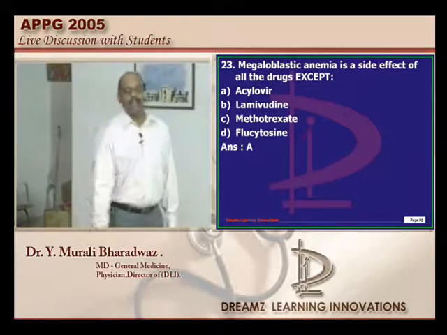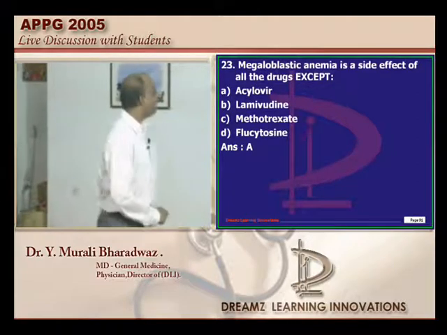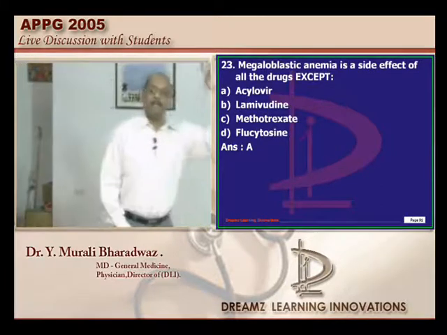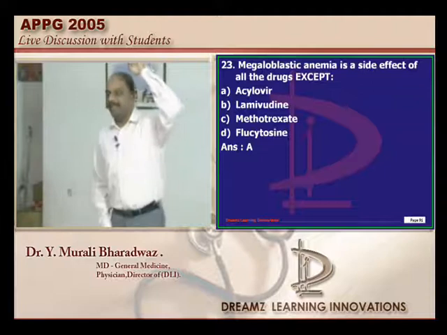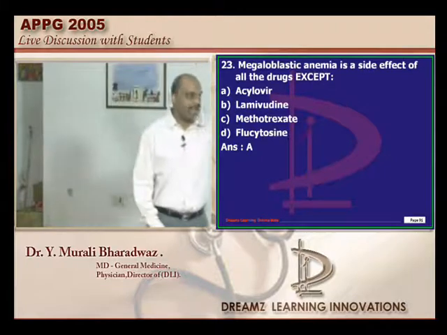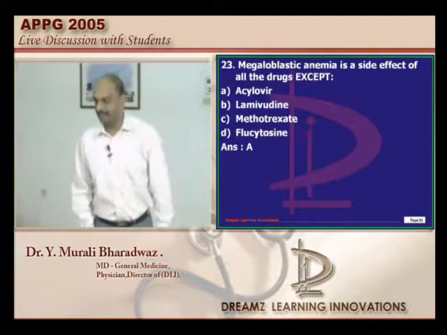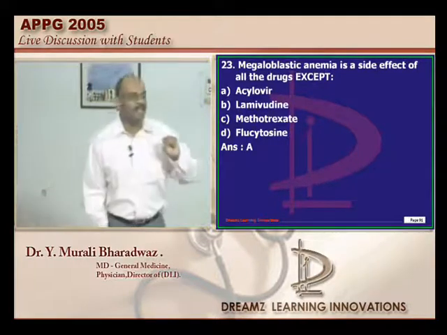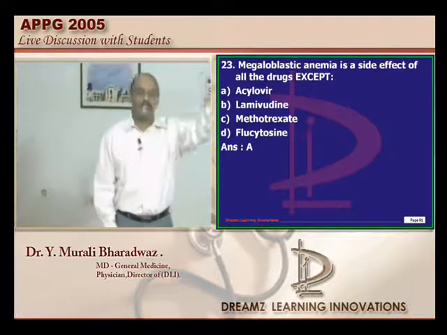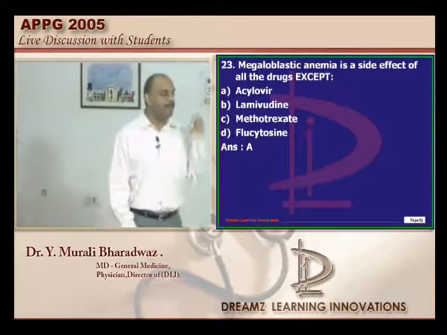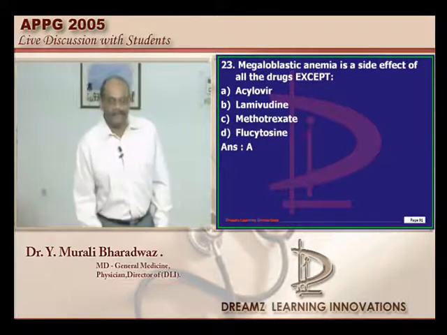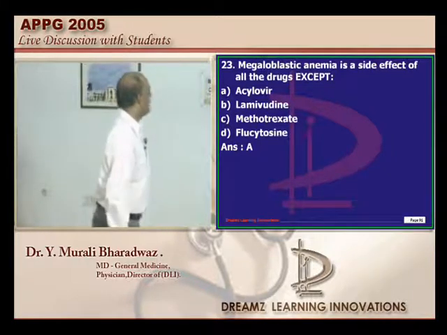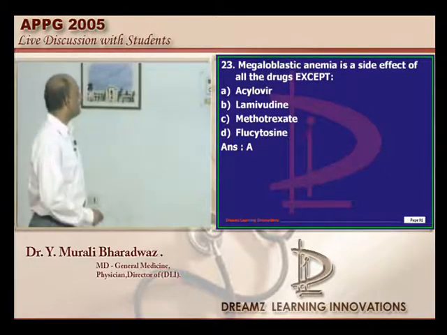This question is definitely a tricky question. Megaloblastic anemia is the side effect of which drug? See, there are two types of macrocytic anemia: megaloblastic macrocytic and non-megaloblastic macrocytic. The examiner has picked at least one from the non-megaloblastic but macrocytic and then framed it in the option with a desire to see that you make the mistake. So that's the reason enough number of people have made the mistake.